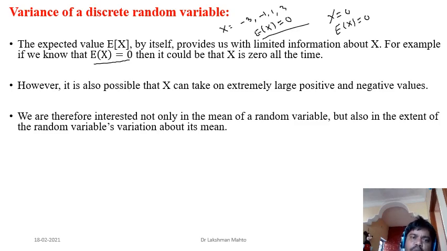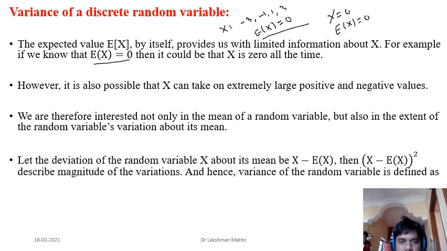Variance is very important to measure the variability of the values of the random variable in the neighborhood of the mean. So the mean is very much essential. You need to know it in order to understand variation or variability or variance. The first step is to calculate the mean, then go on to calculate the variability or variance. So that is the concept.